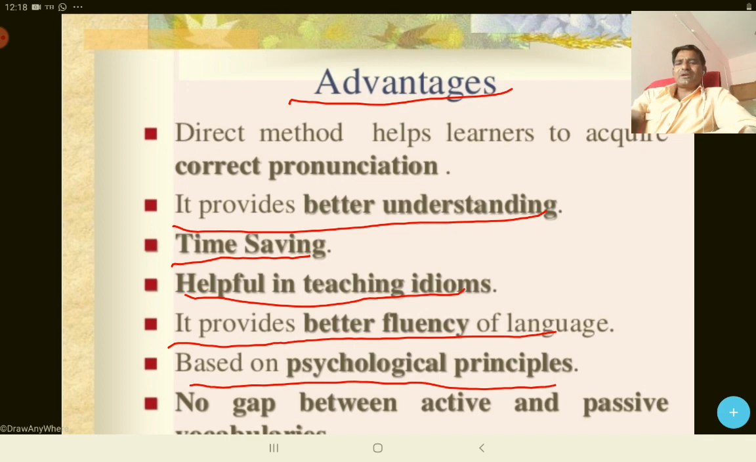Next, no gap between active and passive vocabs. Friends, you know that there are two types of vocabulary. The first is active vocabs and the second is passive vocabs. The active one is that which we always use while talking to someone, and the passive is that which you are not using in a regular way, but while you are reading a passage, or if someone is using that vocab, you can understand it, but you are not using it regularly. Because we are always using it in conversation with one and all, there is little difference between the active and passive vocabs.